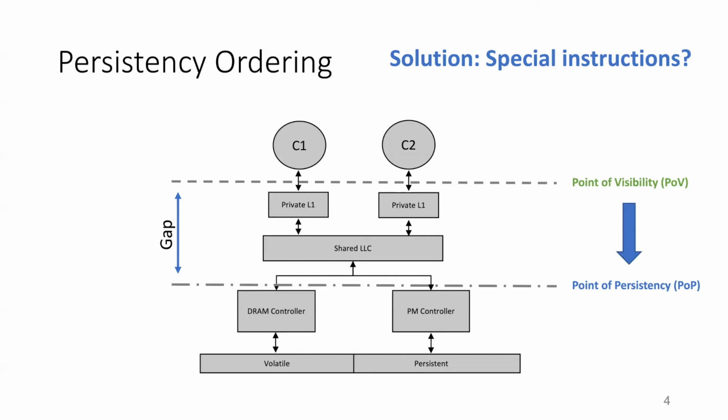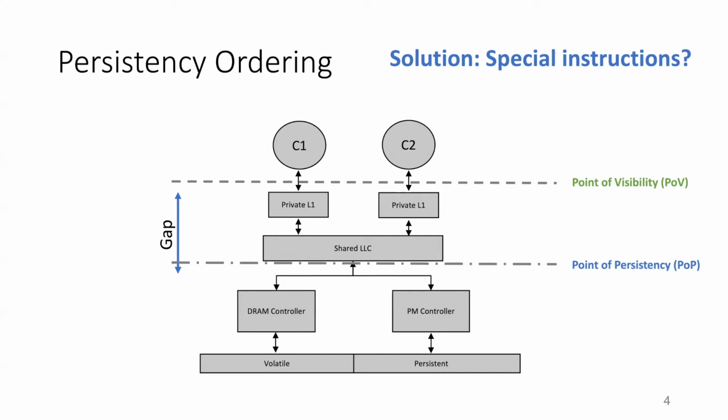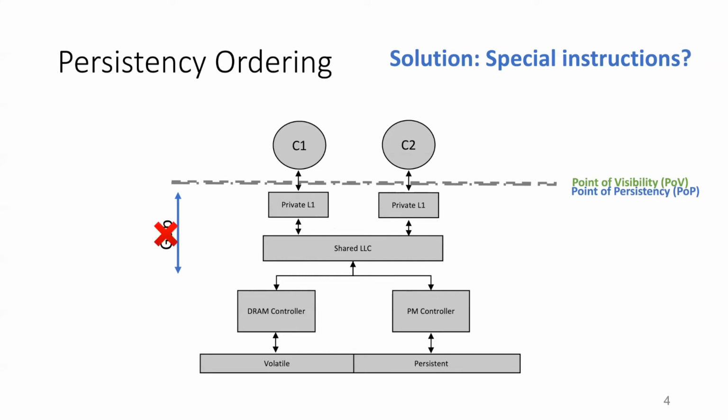In contrast, in this work, we try to solve this problem from the other way around and move the point of persistency itself up to be aligned with the point of visibility. If we do that, we will no longer have a gap between these 2 points, and any update being visible will automatically and immediately become persistent, which will remove the burden from the programmer to add any special instructions for persistency. But now the question is, how can we align the point of visibility and the point of persistency in the system?